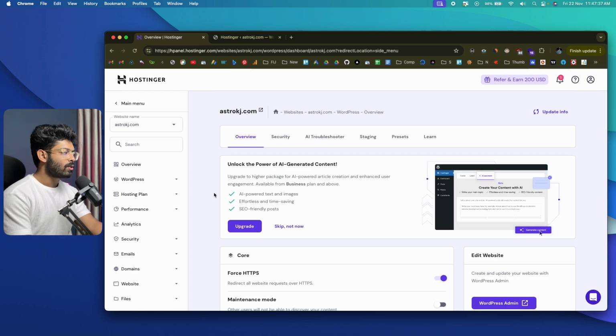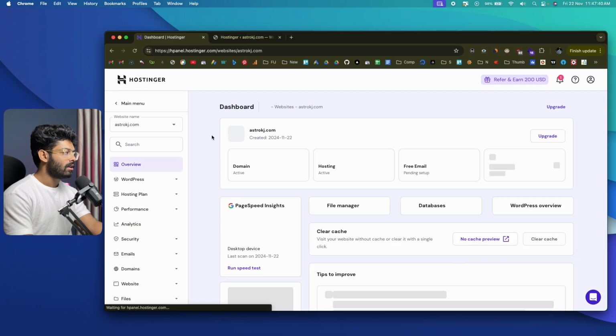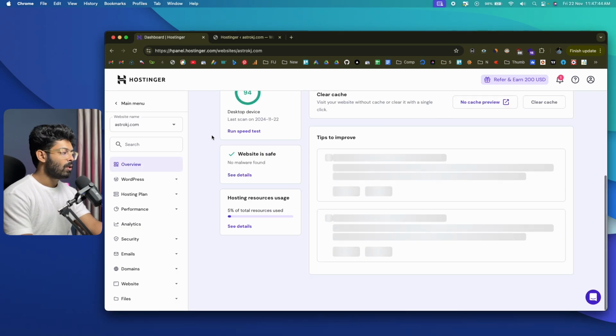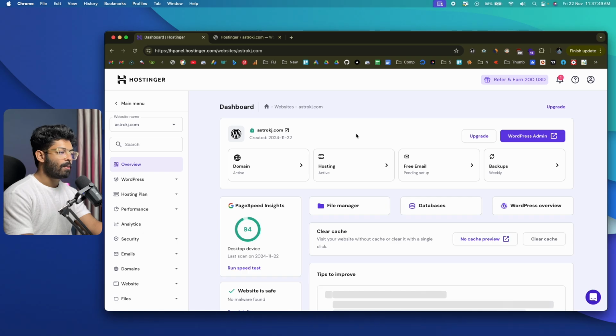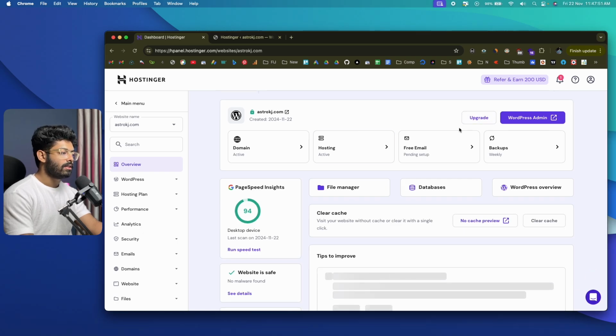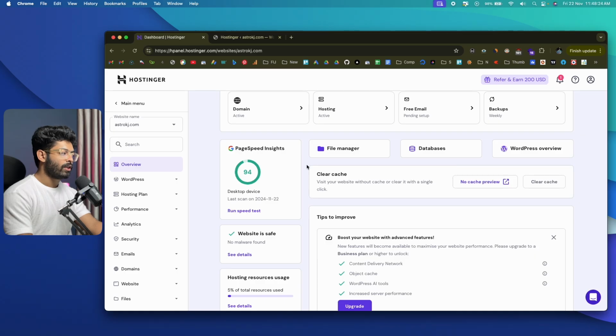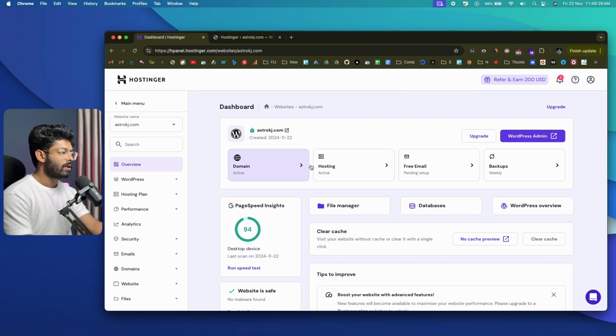And by the way, this right here is the Hostinger control panel, or the dashboard you could say. And this is where you manage pretty much everything about your WordPress blog, astrokj.com in this case. So you can go ahead and upgrade the plan. You can go ahead and view the databases. You can click on this file manager option to find all the files that are within your hosting account and everything else. And to set up a free email, you can click on this free email option and get started with the same. But for now, let me quickly go ahead and configure WordPress and continue to take it up from there.